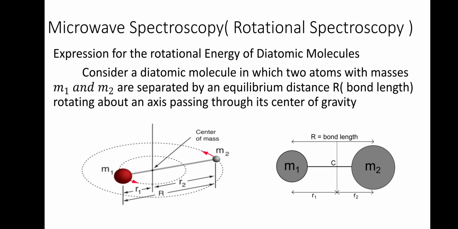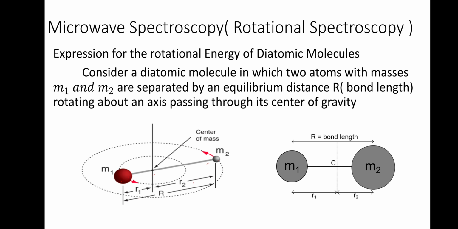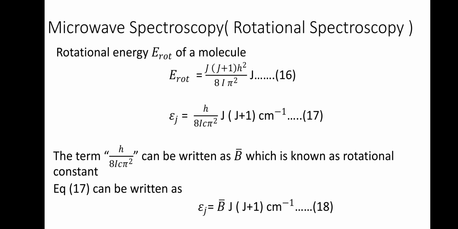Only just the starting one. So we have considered two masses m1 and m2, connected by a rigid bond, and considering that there is a center of gravity point C. The distance between the center of gravity and mass m1 is r1, and the distance from the center of gravity to mass m2 is r2. The bond length between them is capital R. Considering this, we find the rotational energy. E rotational of a molecule is equal to J into J plus 1 h squared divided by 8 pi squared I joules.